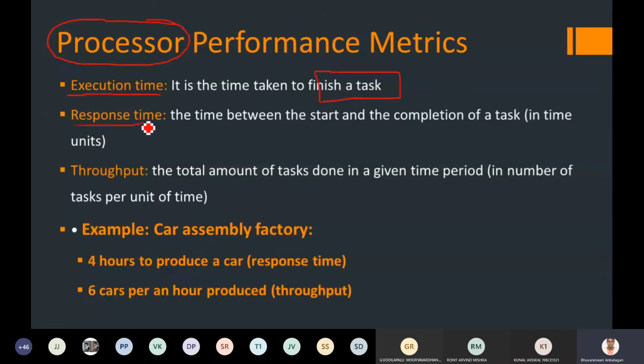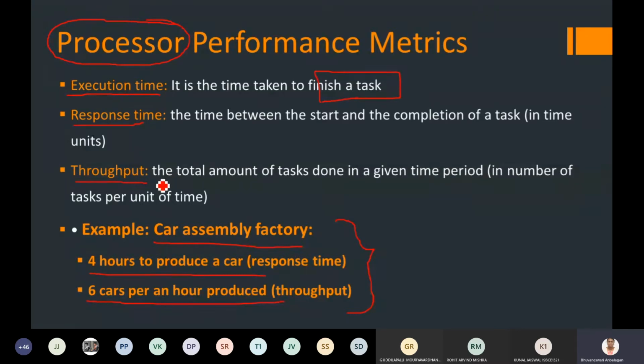What is the response time? Response time is the total time between the initiation and the completion of the instruction. That is response time. What is throughput? Before getting into that, let's see this example. In the case of a car assembly factory, 4 hours is required to produce a car. So this is the response time. Throughput is the total number of cars it actually produced per hour.